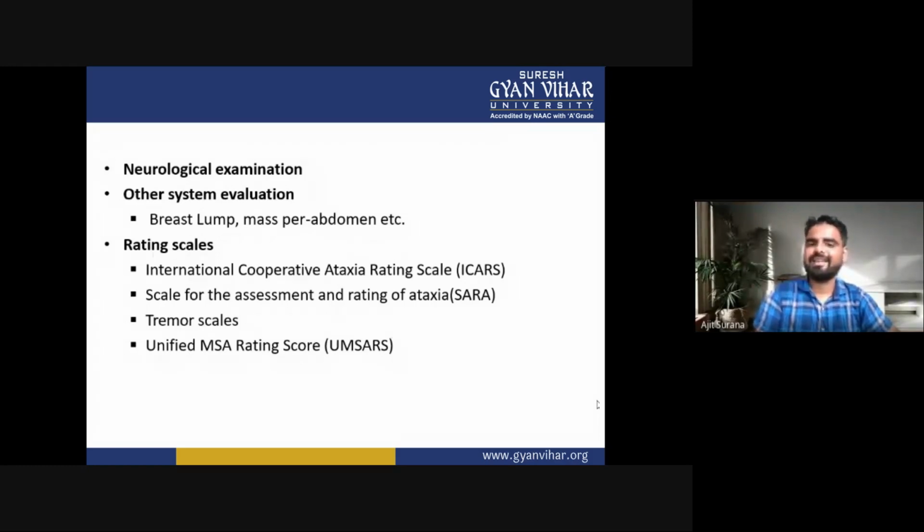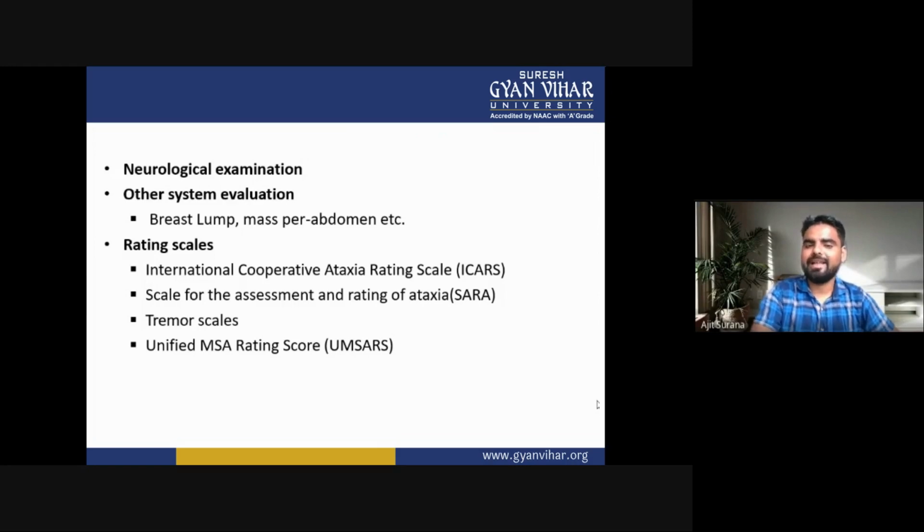So these are the examination of the ataxia. First is the neurological examination of the ataxia. Second is the other system evaluation, like breast lump, mass per abdomen, etc. Now the rating scales for the ataxia: the International Cooperative Ataxia Rating Scale, the Scale for the Assessment and Rating of Ataxia, tremor scales, and the Unified MSA Rating Score.